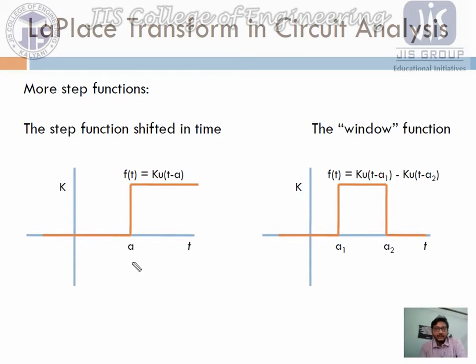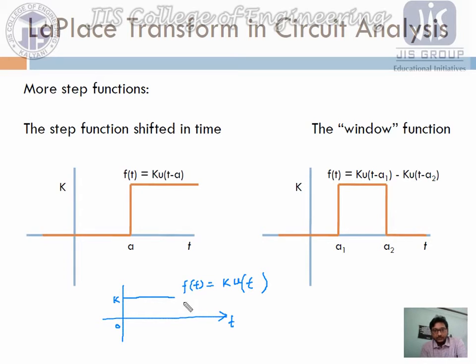Obviously, whatever we have written for the first case, if the signal is like this, here is t, and on this side suppose a signal is trying to start over here, and this value is k obviously. So what we have written is f of t equals k, that is the value k, times u of t, that we have written actually.